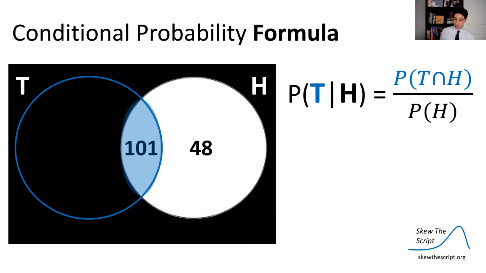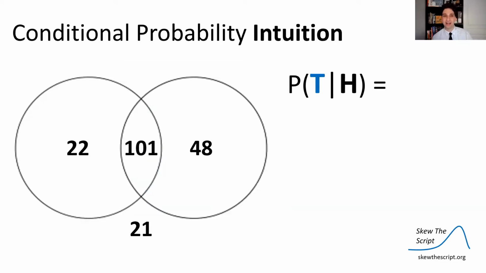Now, this brings us to the formula for conditional probability. The probability of tall given high income is the probability of both divided by the given. And that was, in our case, 101 divided by 149. Now, I don't want you, as I said in previous lessons, using these formulas too much.